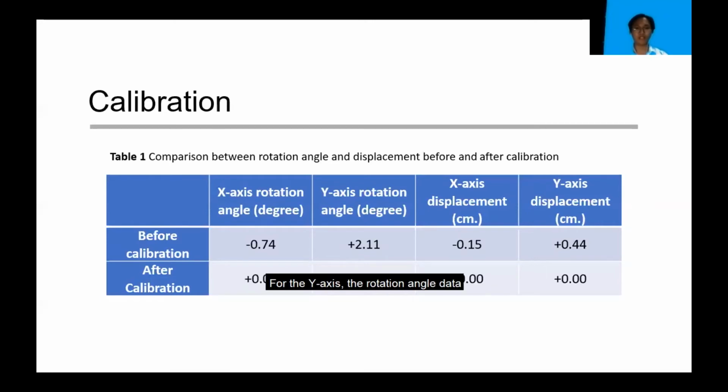For the y-axis, the rotation angle data before calibration is equal to plus 2.11 degrees, and it can be calculated into a displacement equal to plus 0.44 centimeter. After calibration, the rotation angle is equal to minus 0.02 degree, and the displacement is equal to 0. Without the calibration process, an error of 0.15 centimeter for the x-axis and 0.44 centimeter for the y-axis will occur.